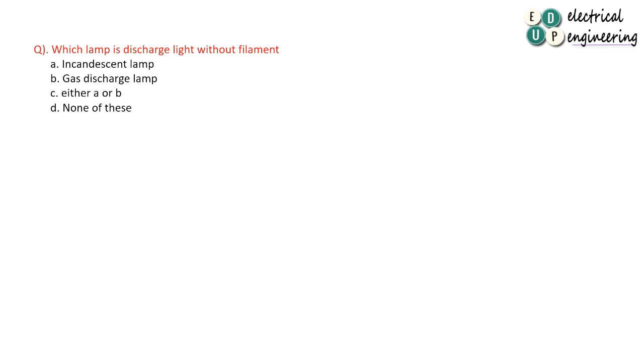Our next question is, which lamp discharges light without a filament? Without filament means the radiation of light is done without a filament. Option A, incandescent lamp. This lamp has a filament made of tungsten. Clear? So option A is incorrect. Option B, gas discharge lamp. Gas discharge lamps don't require any filament. So option B is correct.